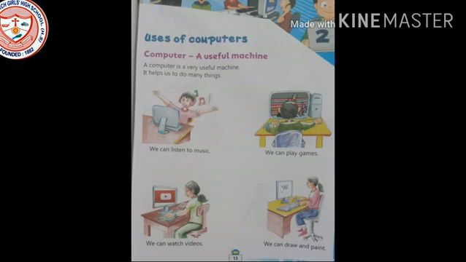Now see in the third image, what is the girl doing? The girl is watching YouTube. Nowadays we are using YouTube. YouTube is such a nice place where we can study also. You can get all your studies on YouTube, and you can watch movies, see pictures, find anything which you want to find. So we can watch videos with the help of YouTube. In the fourth image, a girl is drawing or painting. So we can draw and paint in the computer.